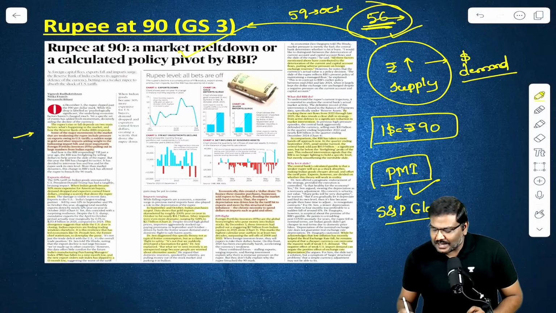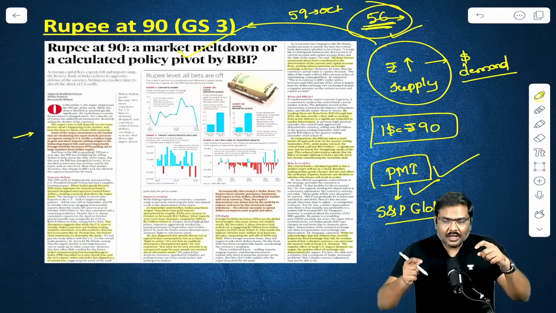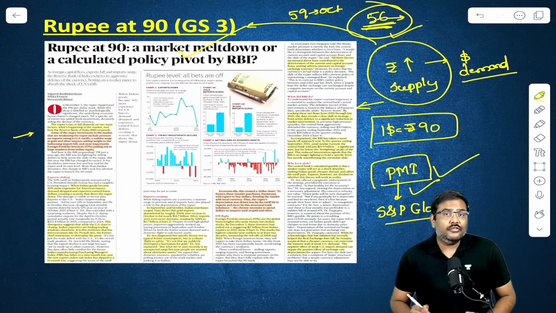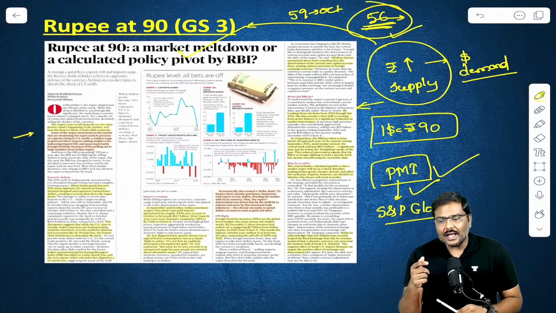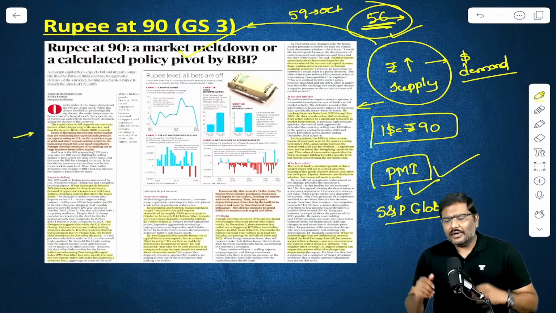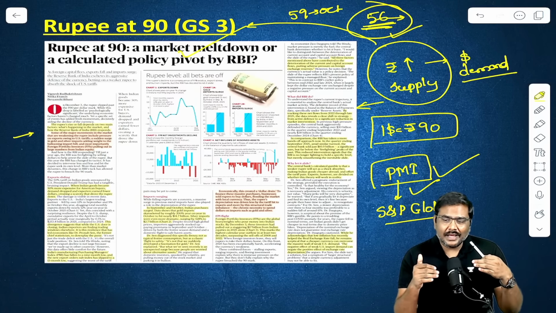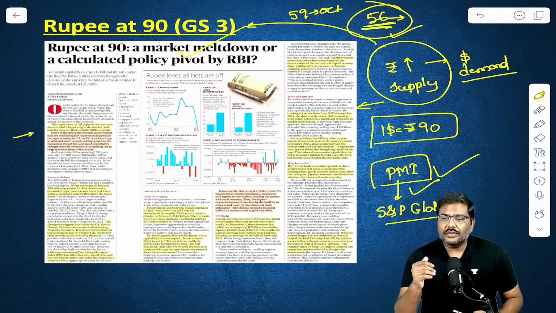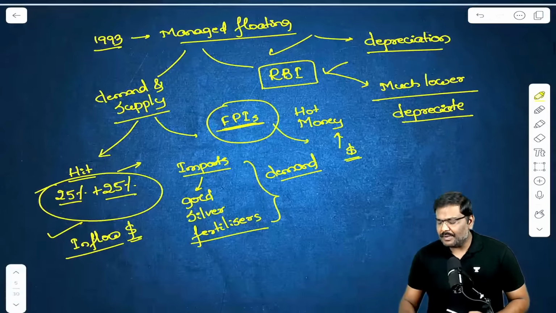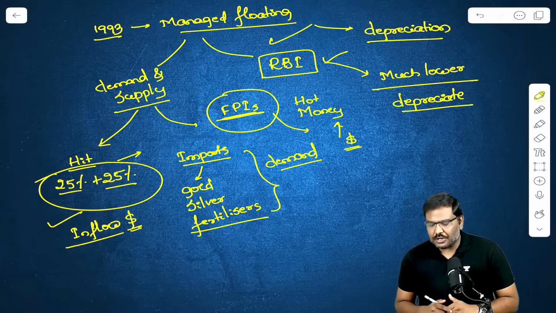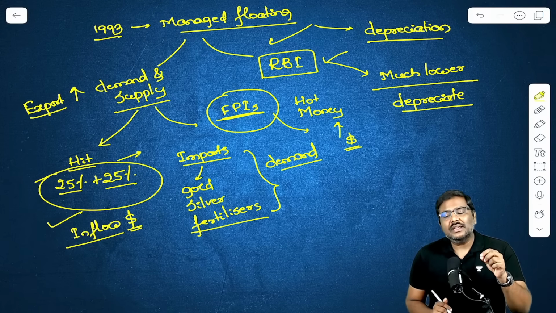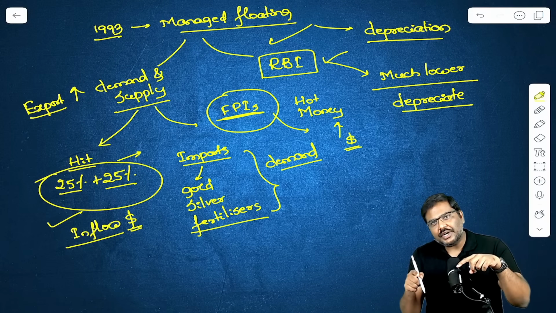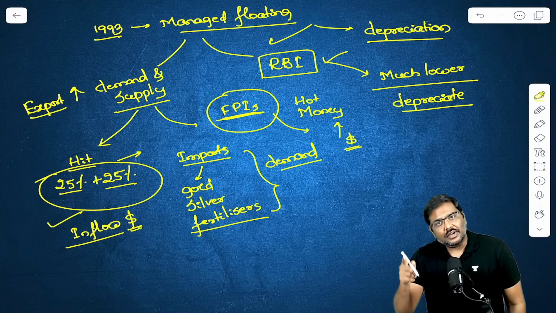Right? So that is basically the reason why Reserve Bank of India now is considering this particular factor, that let's allow the rupee to depreciate. When the rupee depreciates, automatically India's export competitiveness will increase. Is everybody okay? When we allow the rupee to depreciate, India's export competitiveness will increase. This is the reason why RBI is allowing the rupee to depreciate despite crossing the level of 90.